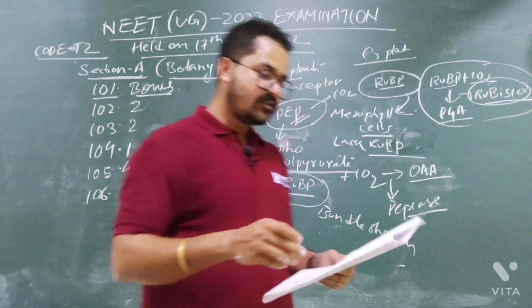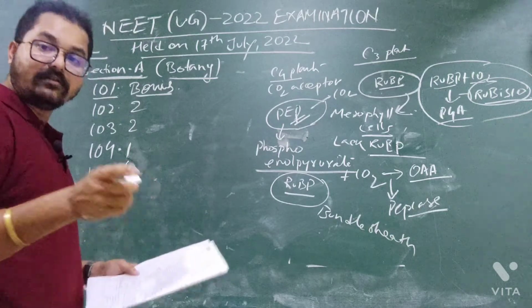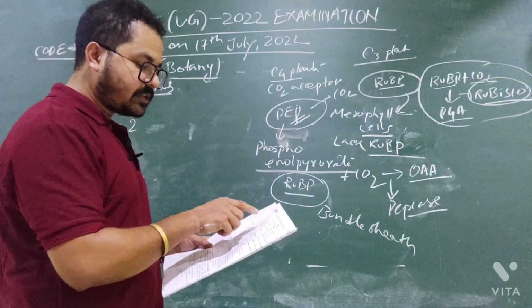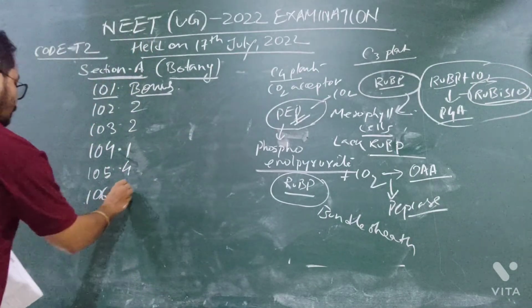Yes, it is correct. So options 4, 1 and 2 are correct. The incorrect statement is that moths and butterflies are the most dominant pollinating agents among insects.